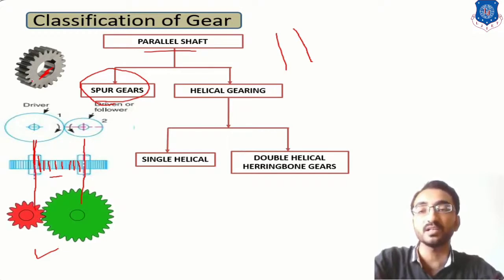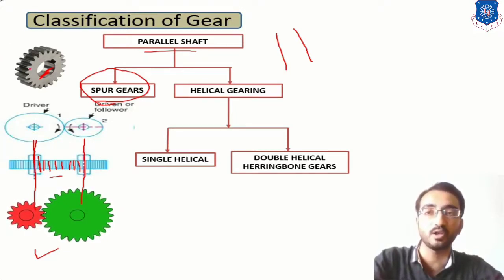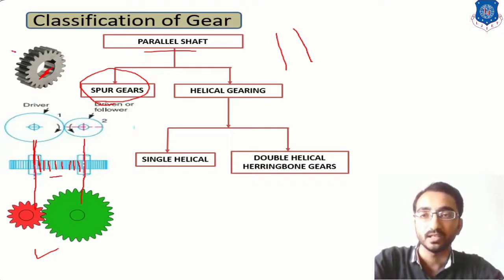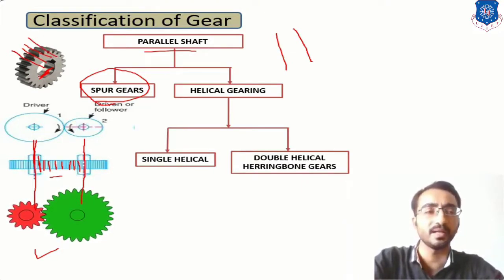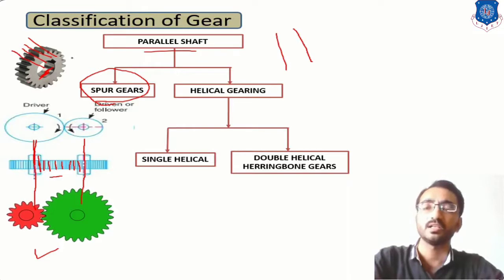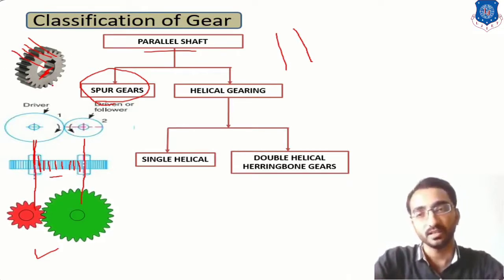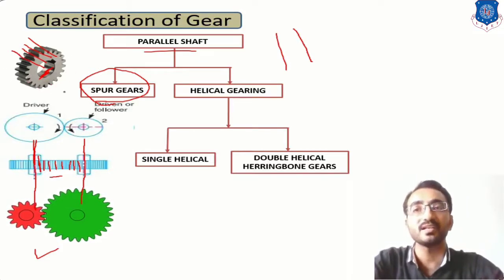For example, spur gears are very easy to manufacture, because you have to remove material in a simple way. So you can use various mechanisms. For example, in a shaper machine or in a milling machine you can cut teeth on this gear. So in this way manufacturing of spur gear is easy.